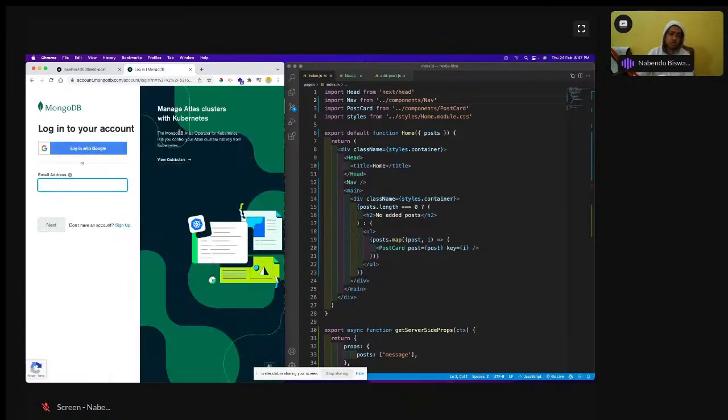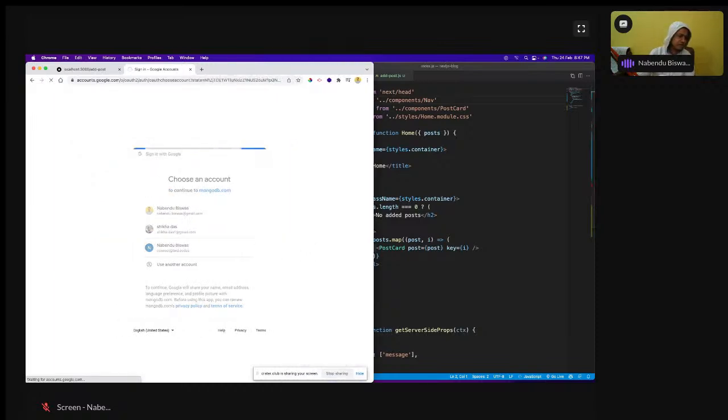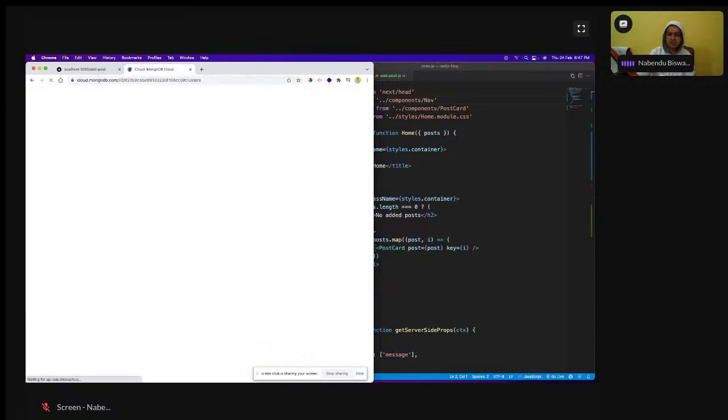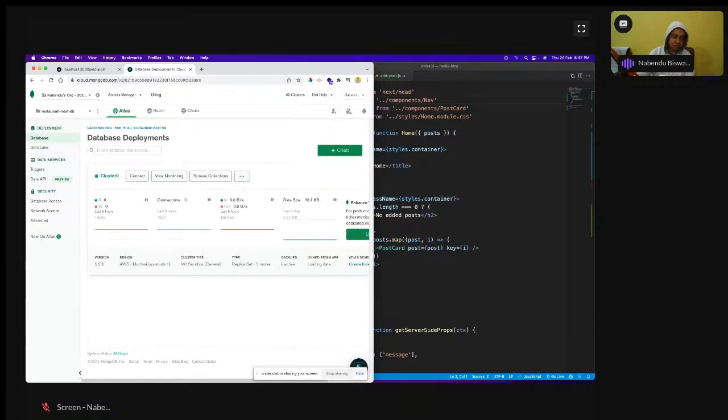I have the local one also installed, but that is not that good, and you are not going to finally deploy it. It is very easy to deploy with this. Maybe if we have time, we can see the deployment also. Another thing is that Next.js has some contract with Vercel. Vercel is a very good deployment service, so it gets very easily deployed.